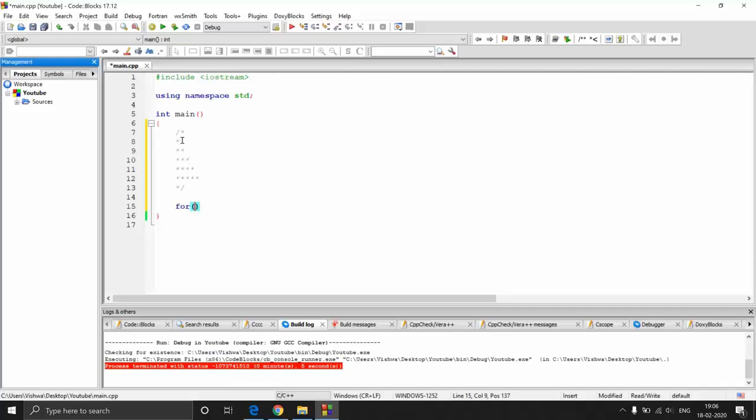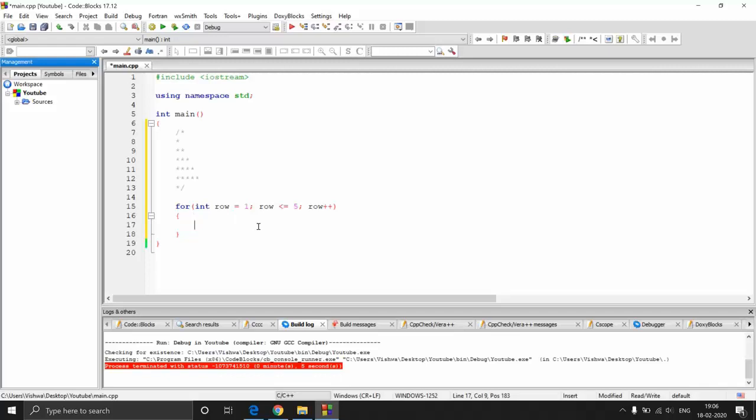So here let's first take the number of rows. Let me call the variable row itself. So int row equal to, let's say, 1, and then row is less than or equal to 5. Let's first make it for 5 rows, and then we will extend it for n rows. Row is less than or equal to 5, and then row plus plus. So now you know that this particular loop is going to run n times. So whatever is there inside this block, it's going to run n times.